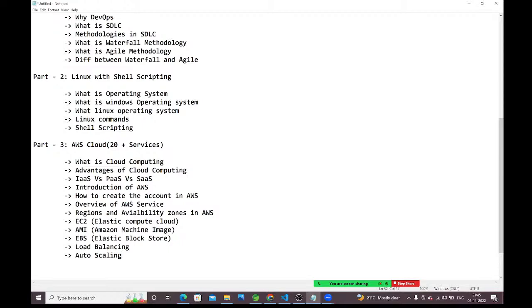Once auto scaling is completed, we are going to discuss Route 53 and the S3 bucket. Okay, Route 53. What can we do with this, guys? If you want to create some beautiful URLs, if I want to map domain names with DNS URLs, for that we need to use Route 53, guys.